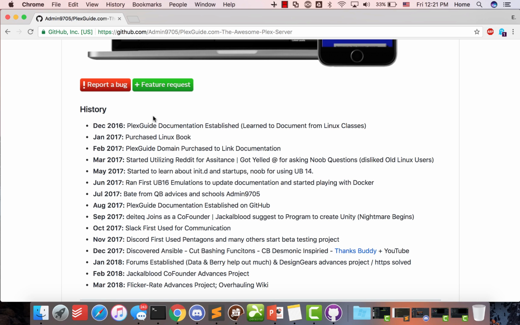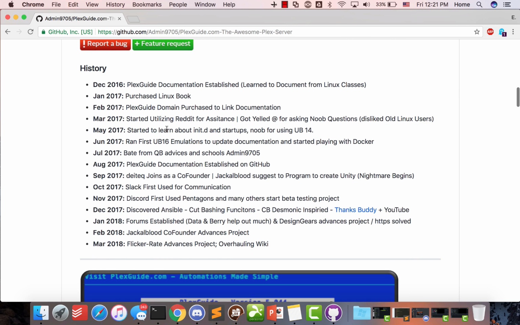So if you're very new to Linux, just trust me, start documenting your stuff, start utilizing scripts that you see out there, manipulate them, learn how to play with them. Like I said, purchasing Linux books off Amazon was very helpful, even though I was very resistant to it.